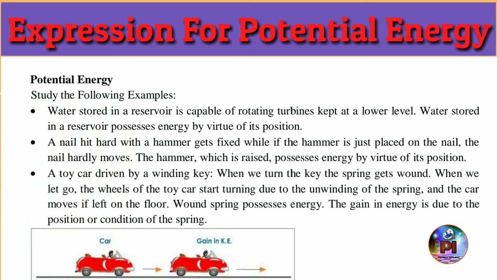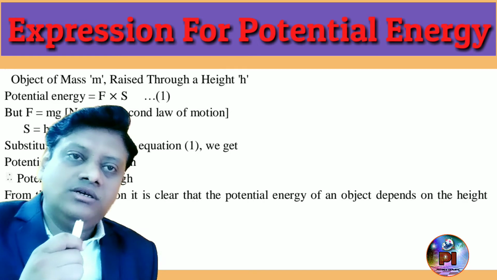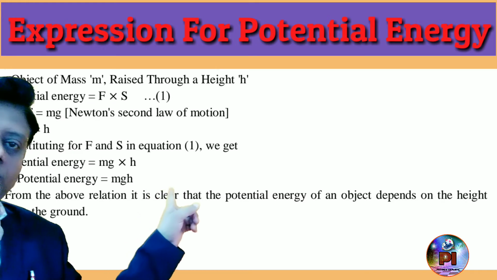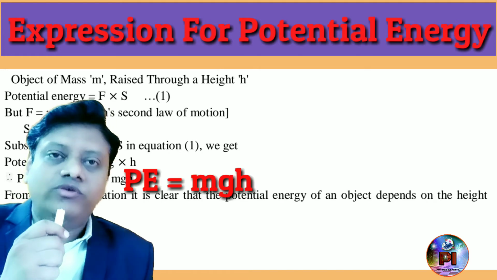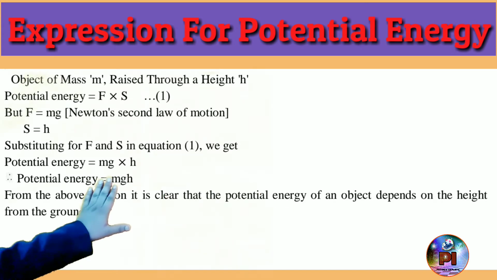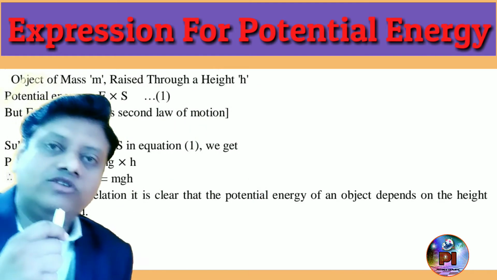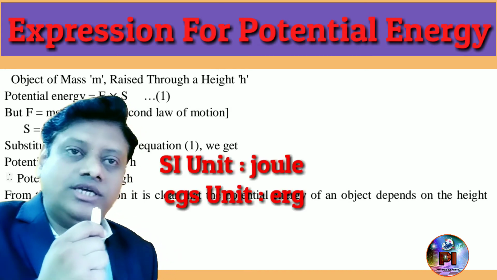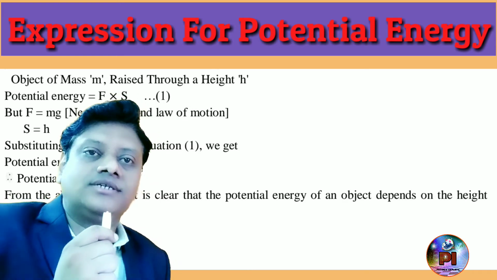Now we will discuss the derivation for this potential energy. Before the derivation, we should know the formula and the units. The formula of potential energy is given by P equal to mgh, as you can see on the board here. P equal to m into g into h. We will see how we get this formula later on. The SI unit of potential energy is joule, same as that of work, and the CGS unit of potential energy is erg, E-R-G. Both joule and erg are the same as in the case of work, which we have already discussed.